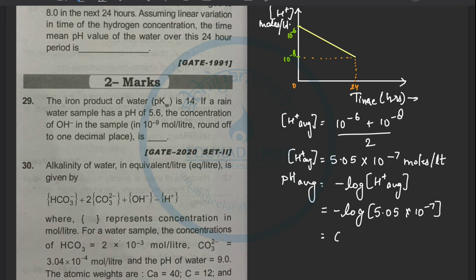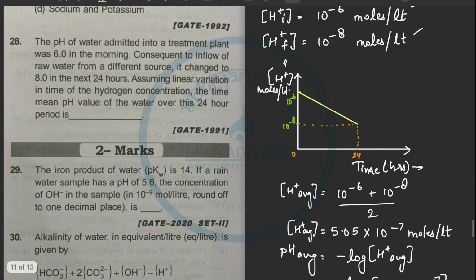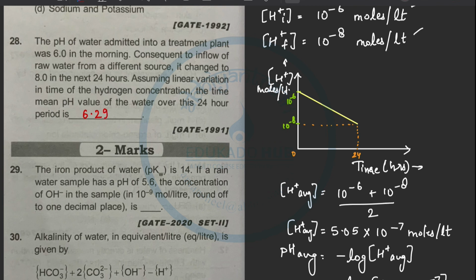It comes out to be 6.296 pH average. This is the answer. So the answer will be 6.296. They haven't said about up to how much decimal value, so I have got the answer 6.296. I can put it there.